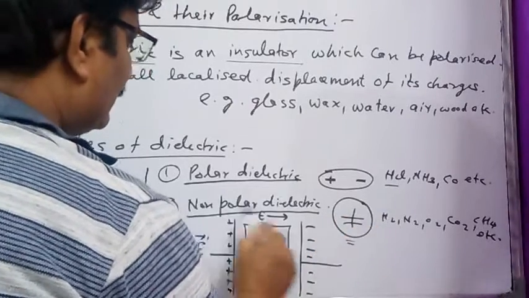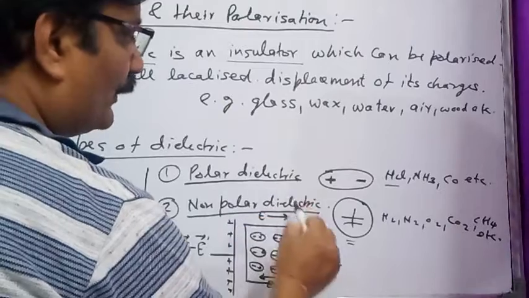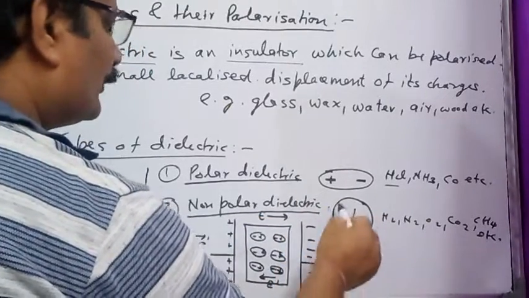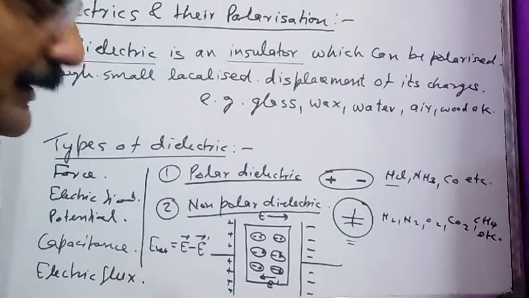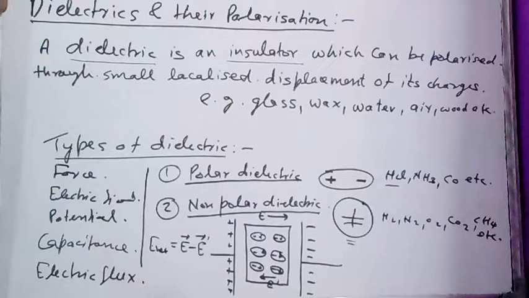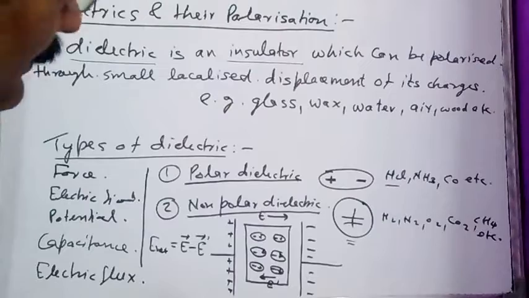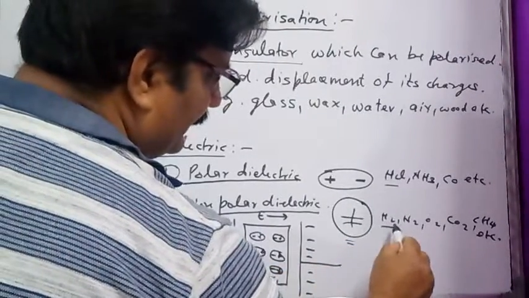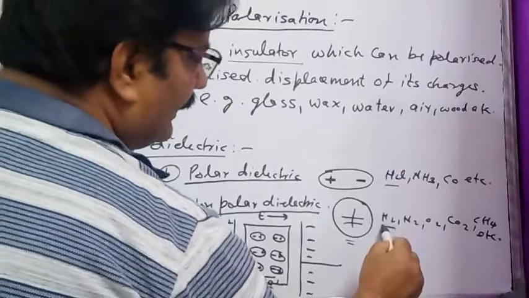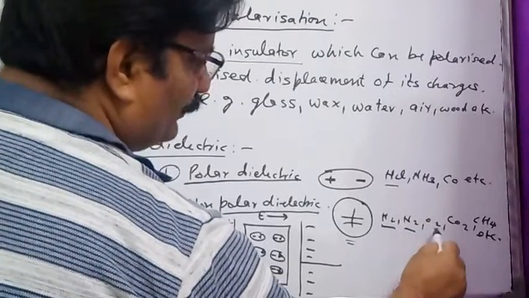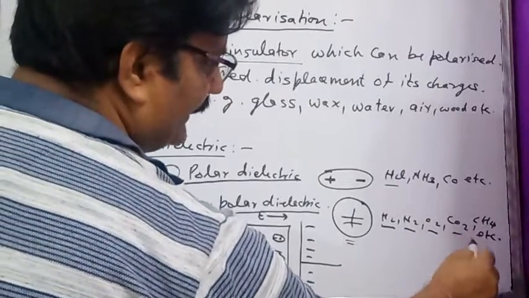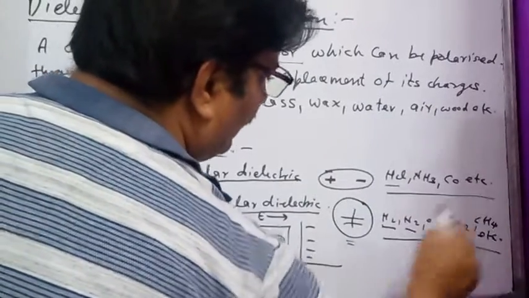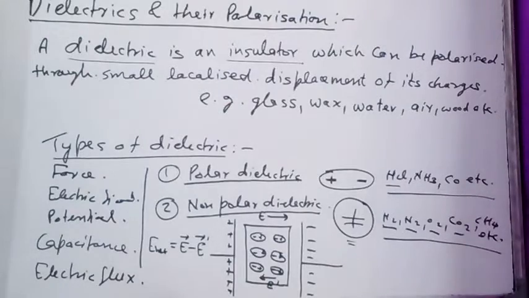That is why this dielectric is called non-polar dielectric. It means the molecule of the non-polar dielectric is not in the state of polarization. Examples of non-polar dielectrics are basically diatomic gases, H2, N2, O2, carbon dioxide, CH4, etc. These are the examples of non-polar dielectrics.